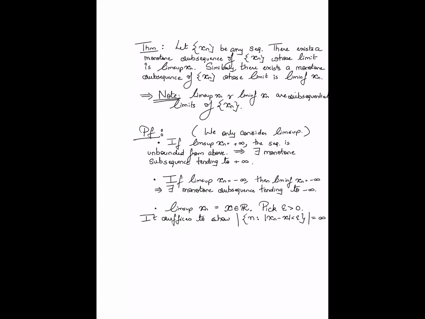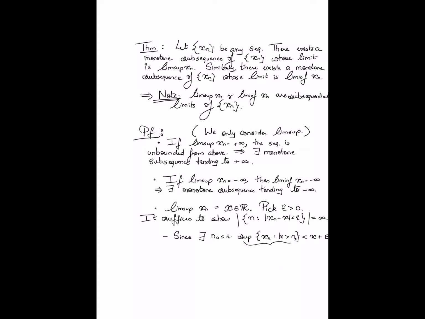Now, how do I go about proving this? First, we use, of course, the definition of lim sup. There exists some n naught such that the sup of xk for k at least n naught is less than x plus epsilon.